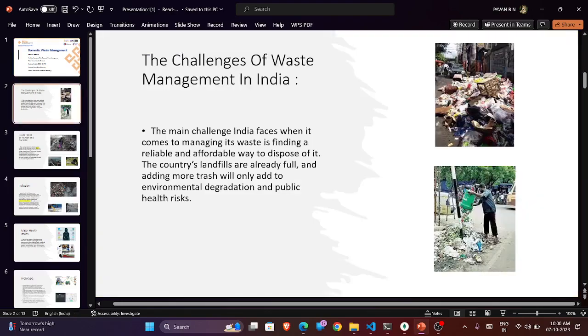Before diving into the project implementation, let's understand the problems we face in the city and in India regarding domestic waste management. If you see in this picture, people are throwing garbage on the road wherever they find empty spaces, irresponsibly. To avoid that, we need to make very strict rules so that citizens never throw garbage on the road and make the roads dirty.